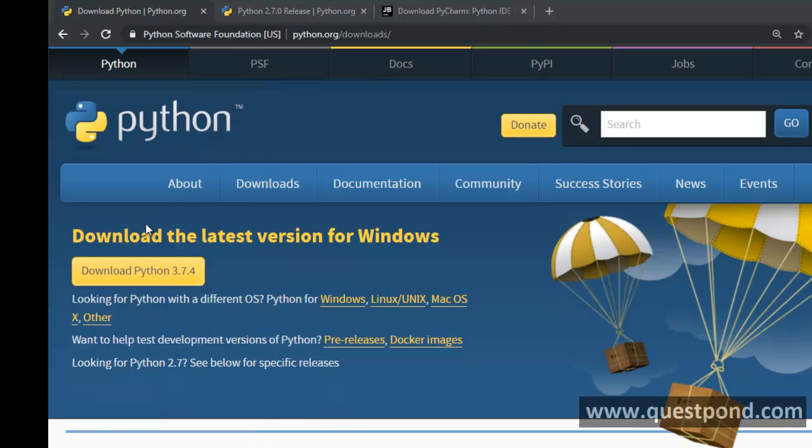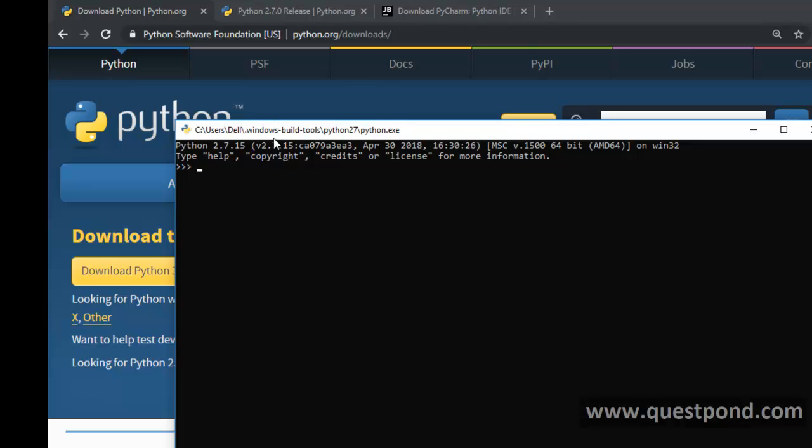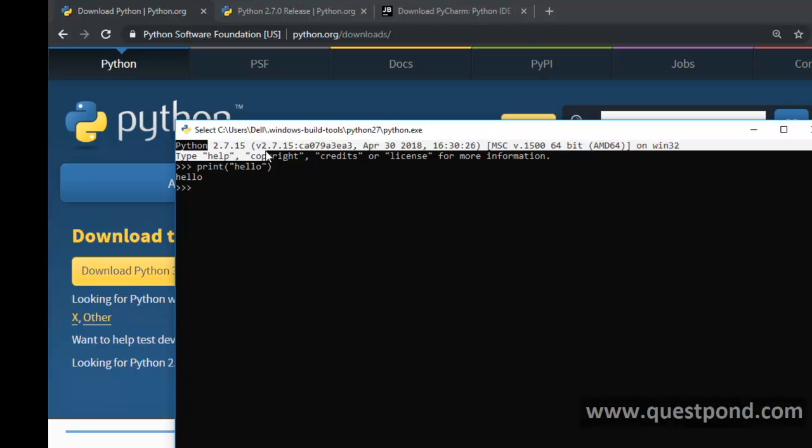Then you can go and check if Python is installed or not by going to the command line. If you go to the command line, you can just try to print a statement of Python just saying hello, and this will help you to check if Python has been installed successfully or not. If Python has been installed successfully, this command prompt will echo back hello. So this confirms that my Python is installed successfully, and it also shows me which version it has installed, right?